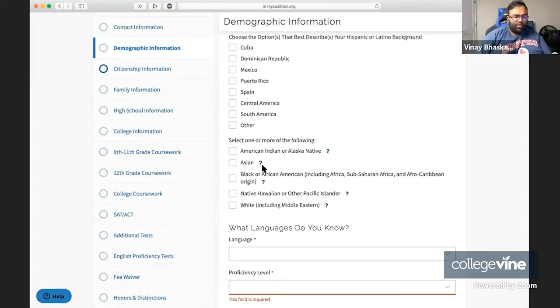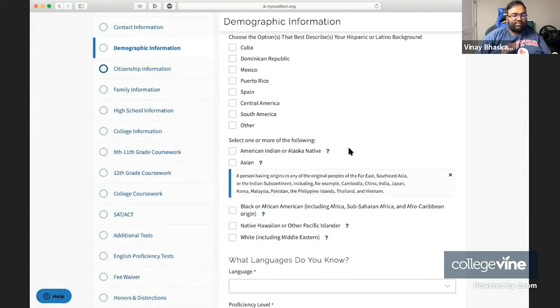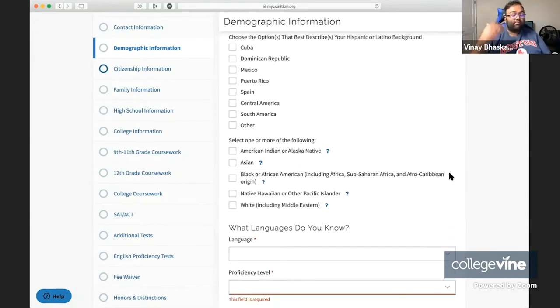Now, one thing I will say is that in general, there obviously are differences in how students are treated in the admissions process based on their racial and ethnic background. These effects vary from school to school, though at many colleges, they are looking to increase their representation and their support for underrepresented minority students, which for most of these schools include Native Americans, Black or African American students, as well as Hispanic students.